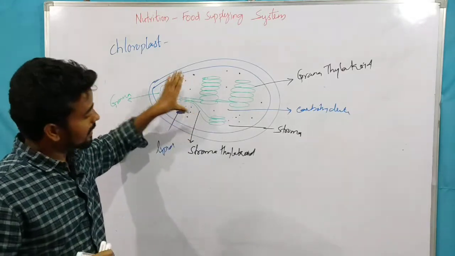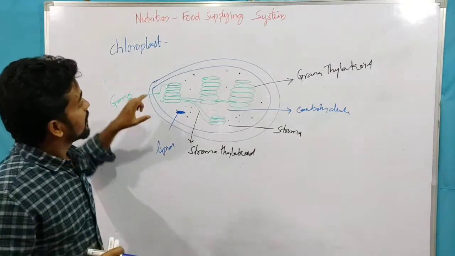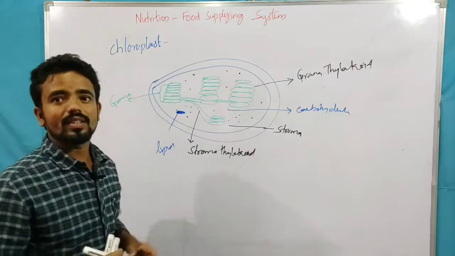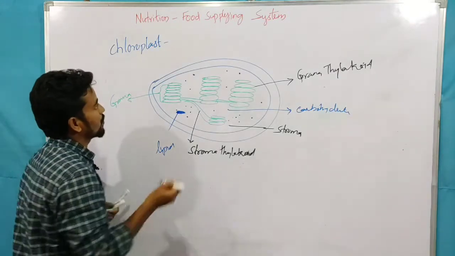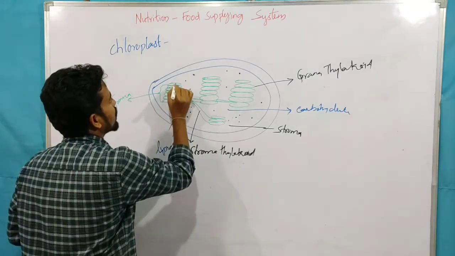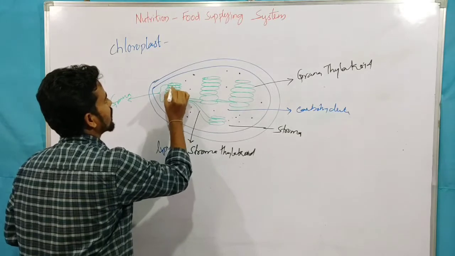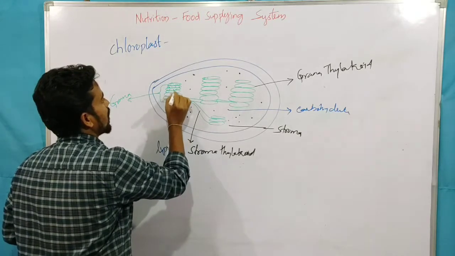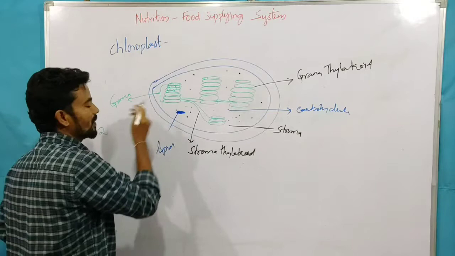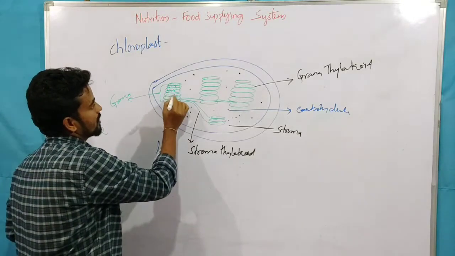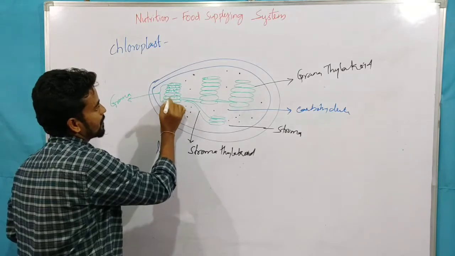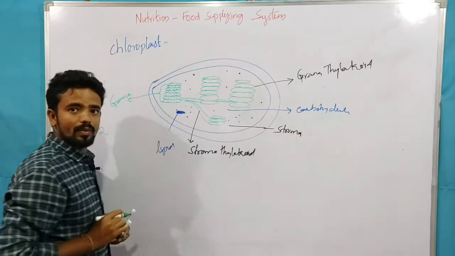In the chloroplast, the grana portion is called the site of photosynthesis. The chlorophyll pigment is present in this grana portion.